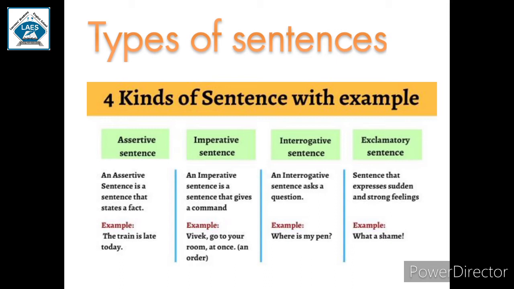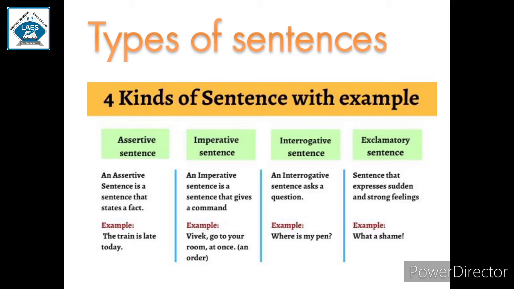Assertive sentence provides you information and a fact. It must end with a full stop. Example, sun rises in the east. Sun always rises in the east. Sun never changes its position when it rises, so it is a fact. No one can change it. This is known as assertive sentences.